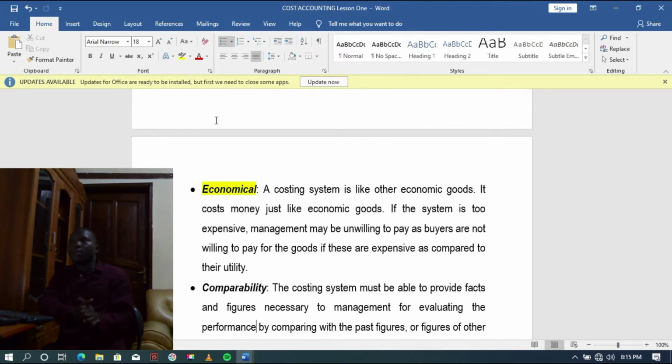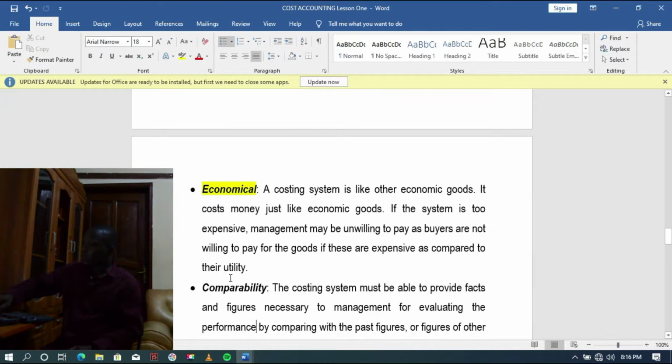profits. Because when the cost of operating this system is high, then just know that the cost of producing your commodities will also be high, and this will force you to hike or to increase the prices of your commodities. And at the end of the day, customers or consumers will prefer to go for other goods of other competitors or other substitute goods, given that yours will be so expensive for them to consume.